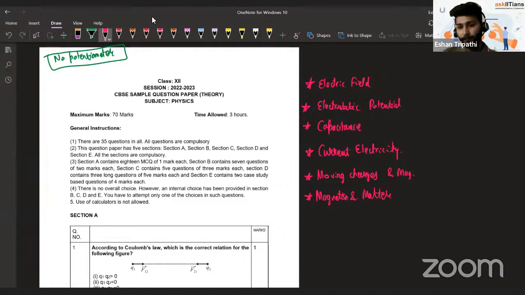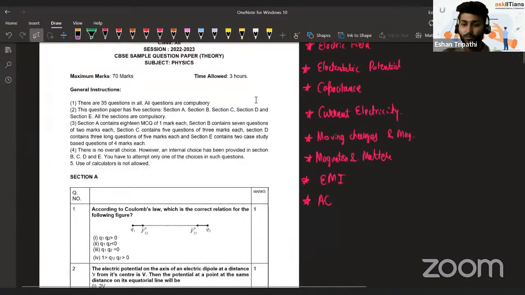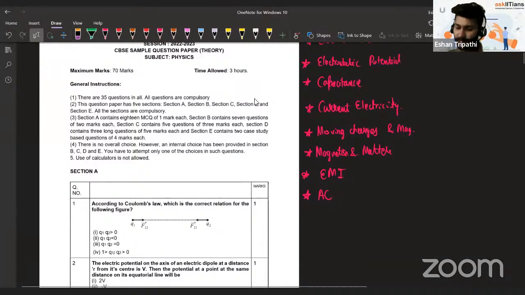Magnetism and matter. And then you have the chapter electromagnetic induction, one of the longest chapters that you must have studied. And in this electromagnetic induction itself, there's a part of alternating current, AC current. So this also has turned out to be decently important in this paper. We are going to see how much detail it is being taken in.